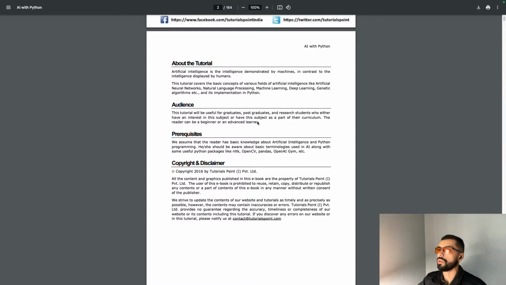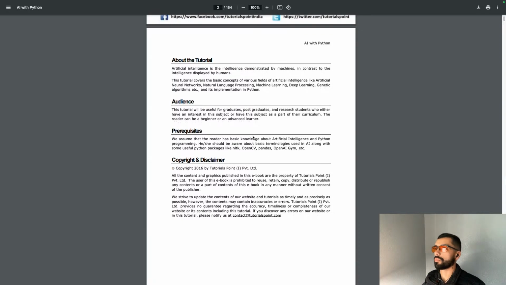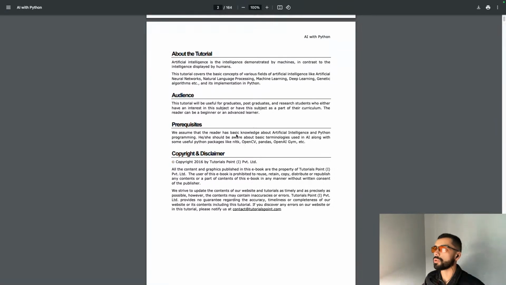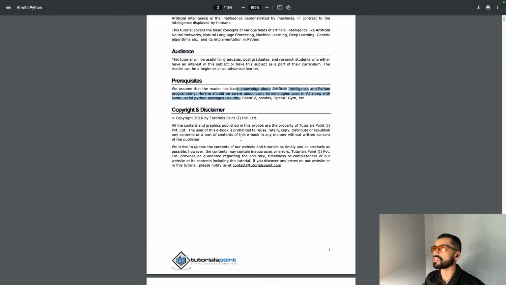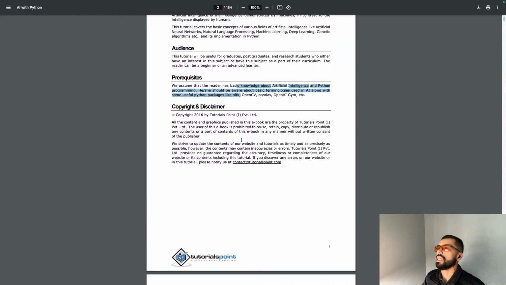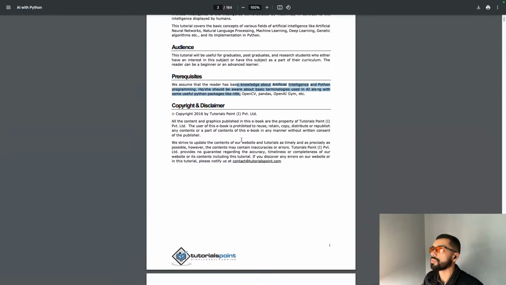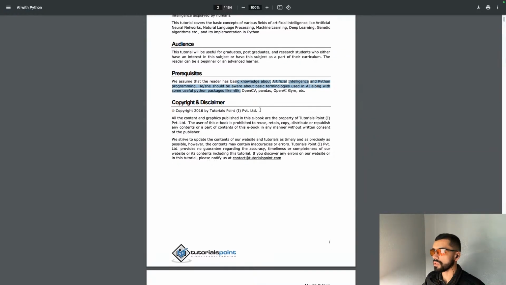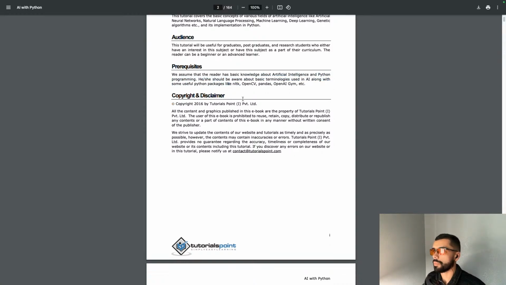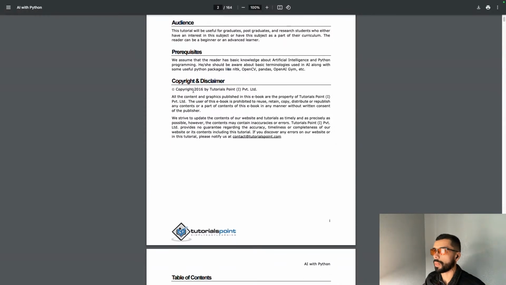Audience. This tutorial will be useful for graduates, postgraduates, and research students who either have an interest in the subject or have the subject as part of the curriculum. The reader can be a beginner or an advanced learner. Prerequisites: we assume that the reader has basic knowledge about artificial intelligence and Python programming. They should be aware of basic terminology used in AI, along with some useful Python packages like NLTK, OpenCV, Pandas, OpenAI Gym, etc.